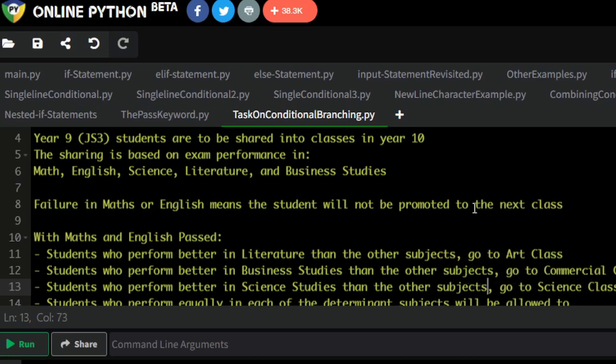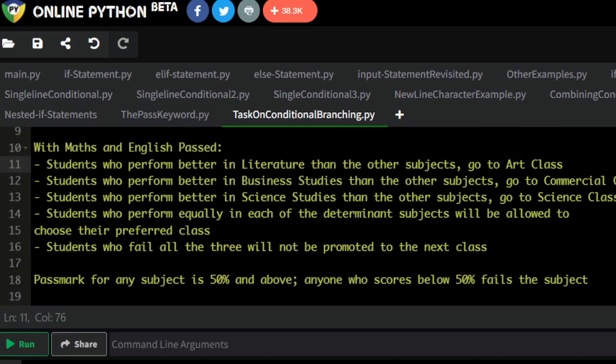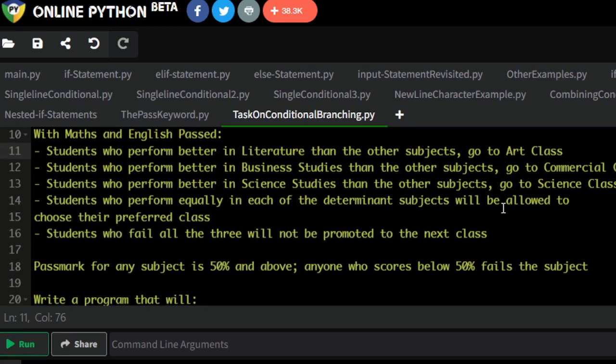Each of these is just one subject. There is a subject called business studies, just one textbook, one subject. Another subject called literature, another one called science studies or science. It's comprised of physics, chemistry, and biology, basic physics, basic chemistry, basic biology in one subject. So I'm just trying to make everything clear to you so you know exactly what you're required to do, or what the question is saying. So students who perform better in science studies than the other subjects go to science class.